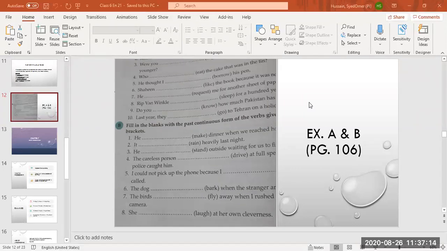The careless person was driving at full speed before the police caught him. Good, Rohan. Next, Rayan. I could not pick up the phone because I was eating when you called. Very good. I was eating. Correct answer. Good. Yes, Momin.